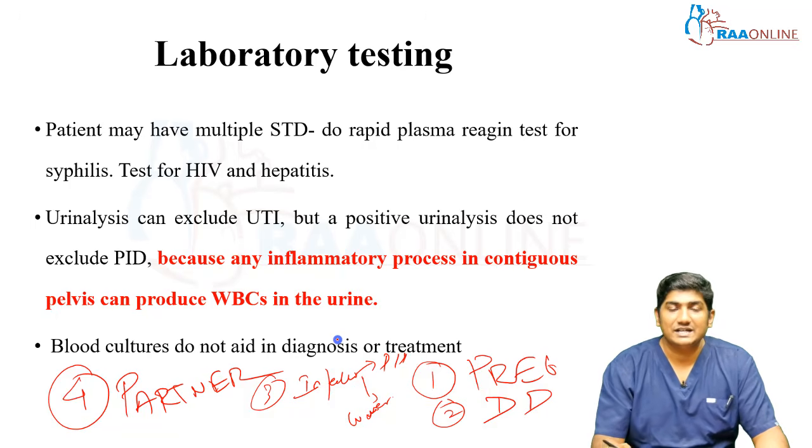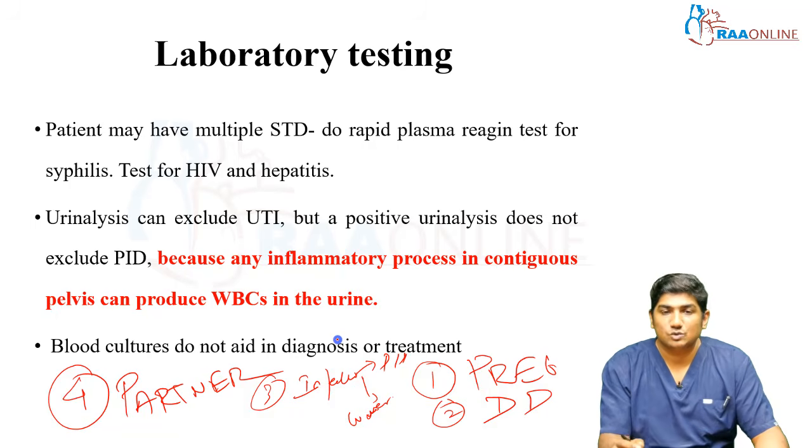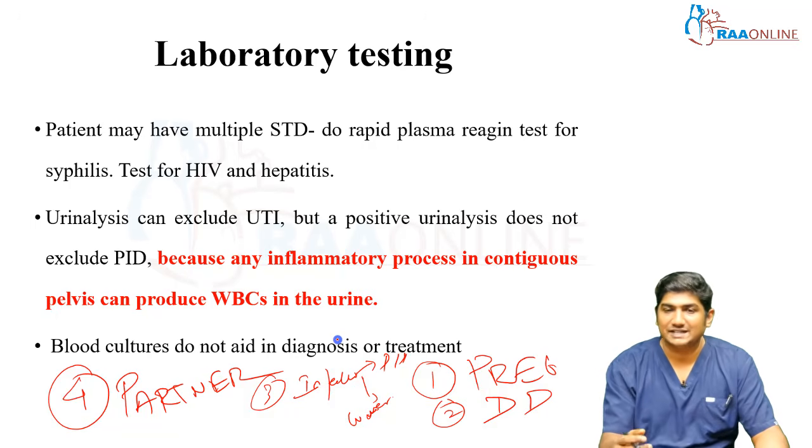Urine analysis can exclude a UTI. If there are no urinary pus cells and no bacteria in the urine, then it is not a UTI. But a positive urine analysis does not exclude PID, because any inflammatory process in the contiguous pelvis can produce WBCs in the urine. Since you have pus cells in the urine doesn't mean that your patient has a UTI. And of course, since we are dealing with PID, blood cultures do not aid in the diagnosis or treatment.